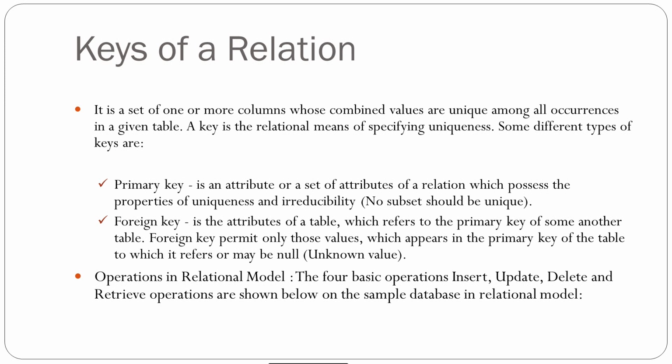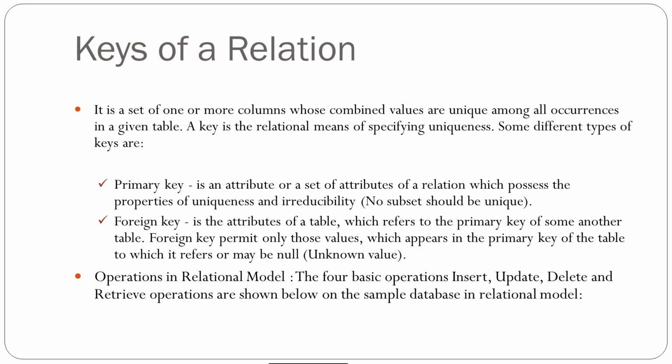So whenever we define the primary key, it automatically gives the surety that the record must be unique for the entire relation. And the foreign key is also known as the referential key. Whenever we require the reference of another relation's column or data in our current relation, then we can define the foreign key.